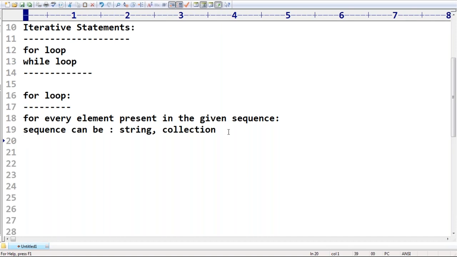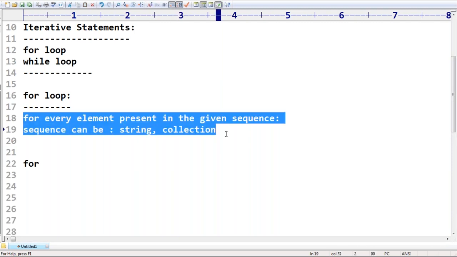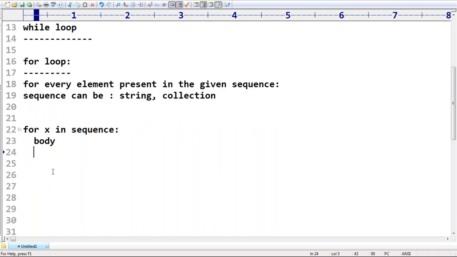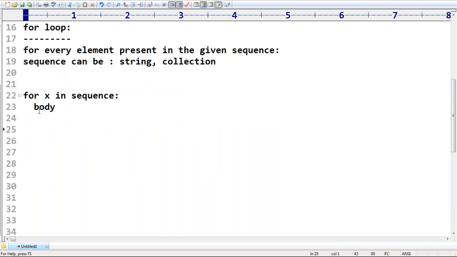What is the syntax for that? Very simple, have a look. Once I cover one small example: for x in sequence, execute the body. Suppose it is a list containing 10, 20, 30, 40. How many elements are there? 4 elements. Then automatically this body will be executed 4 times.